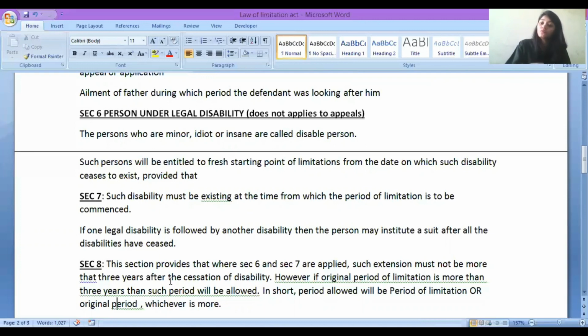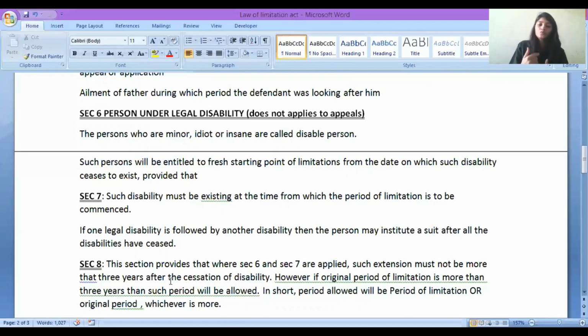A fresh limitation period will be given to a disabled person only if that disability was existing at the time when the period of limitation started. Further, section 7 says that if there are more than one disabilities, then the fresh period of limitation will start when all the disabilities are removed.